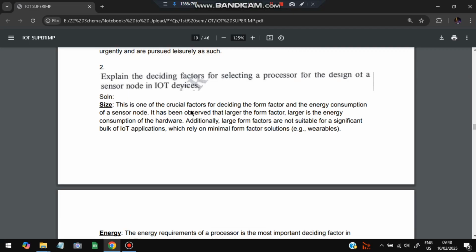Next is: explain deciding factors for selecting a processor for the design of a sensor node in an IoT device. We need a sensor node for IoT devices, and a sensor node has a processor. Now which processor will we select? We will select the processor whose size is best. Size is best means based on our criteria for what we want to make as an IoT device, the size can be big or small. So based on that we will select, that is the first criterion.